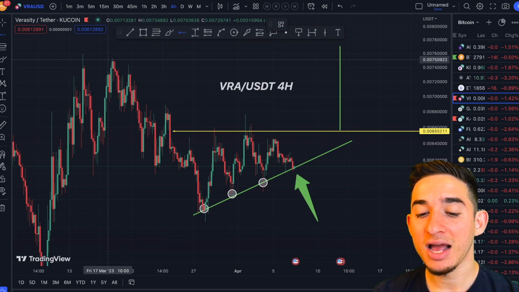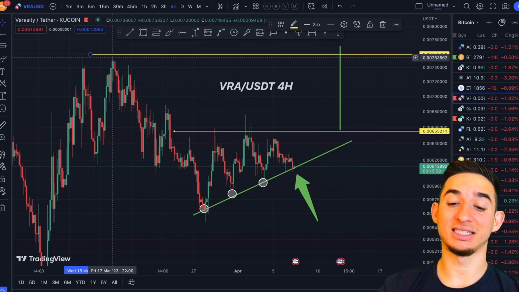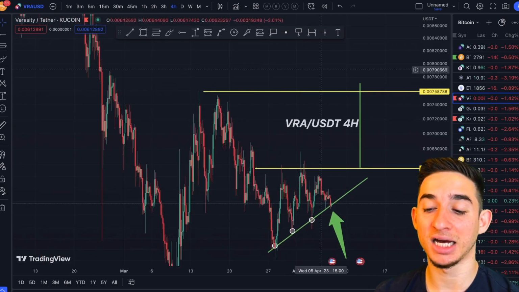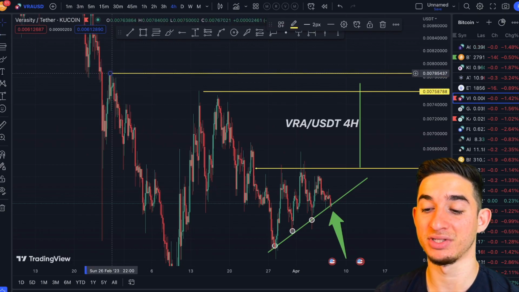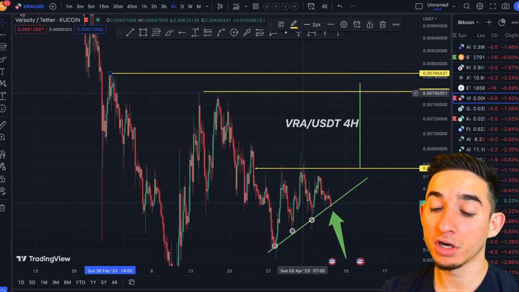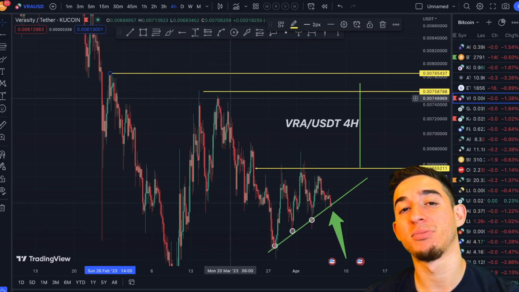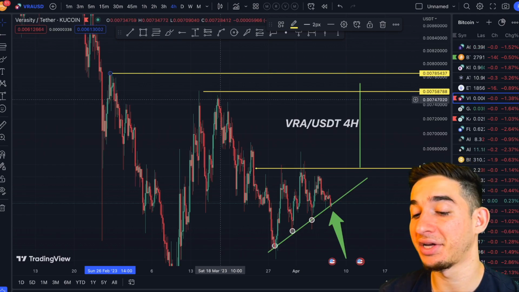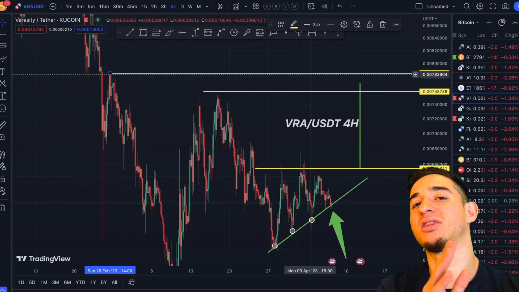Now, this level actually almost gets to this resistance right here. As you guys can see, we had a very strong resistance, so this level is not BS. We can see it sits between this resistance and that resistance. So we're going to be taking profit, in my opinion. If you are trading, I won't be taking profit because I'm a long-term holder, but if you are trading this, you should be taking profit at this area. If we break to the upside, you could of course re-enter the trade, but we are not there yet.